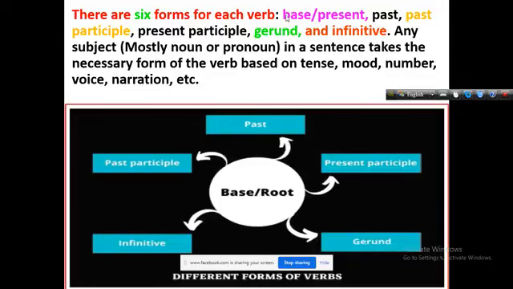In these 6 forms, we will use the verbs. That means a verb may have a base or present form, past participle form, present participle form, gerund, infinitive, etc.